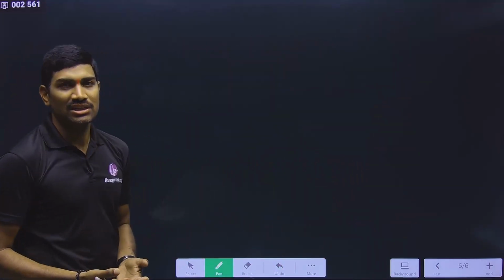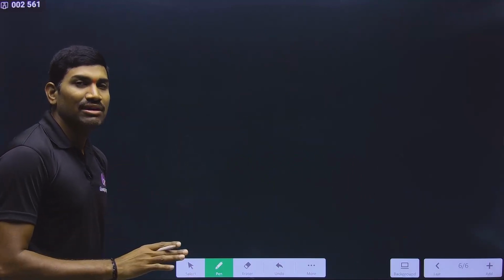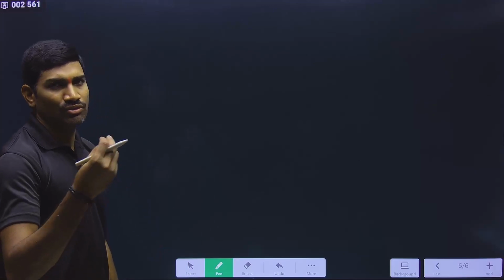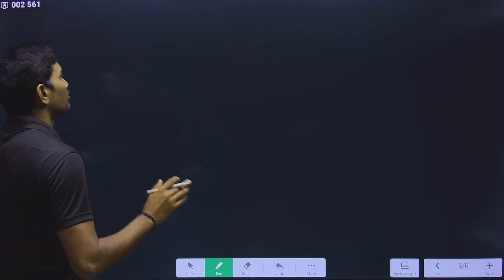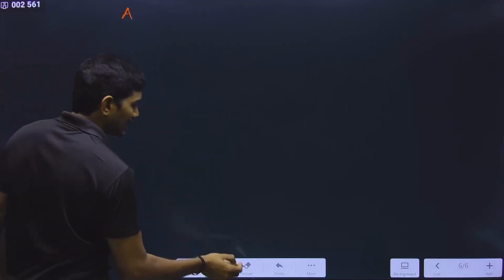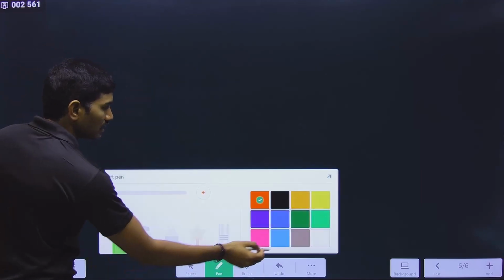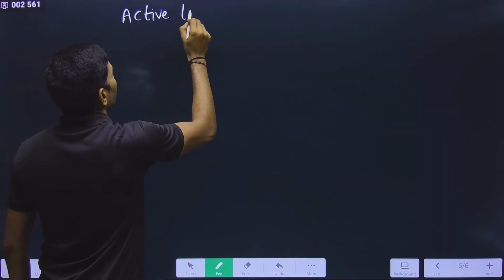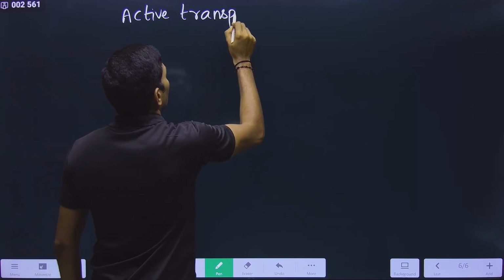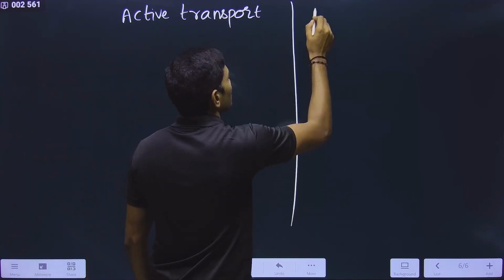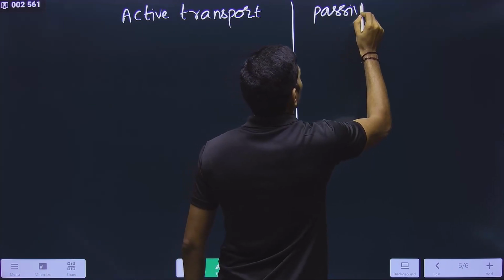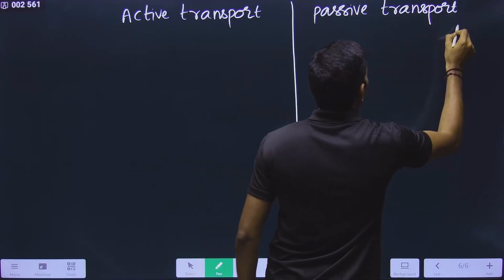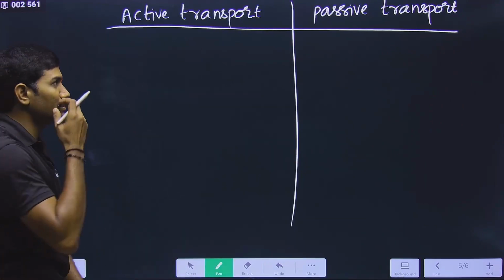In general, what are channels? This information I have already covered under the cell chapter very clearly in the regular lectures. If you still have any doubt, you can go through that explanation also. Now here we are talking about active and passive transports. These concepts we already studied in the cell chapter. Quickly I am revising this, and I will not spend much time on it.